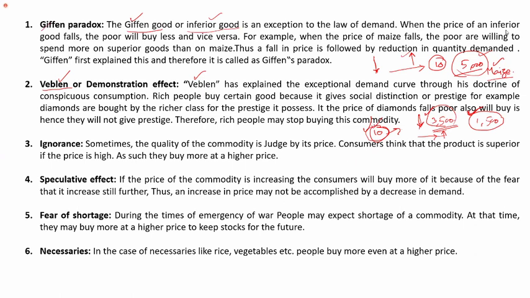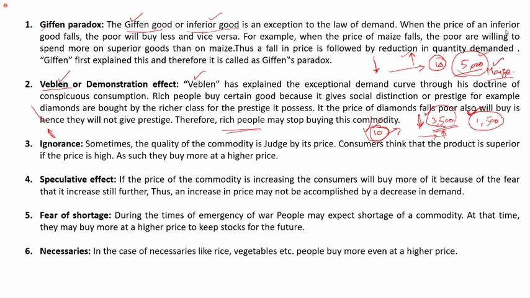Even the other side is given here. For example, if the price of diamonds comes down, even the poor people or those who cannot afford diamonds will start buying. But what does the rich do? They stop buying, because it is no more a symbol of status, as everyone is buying that.